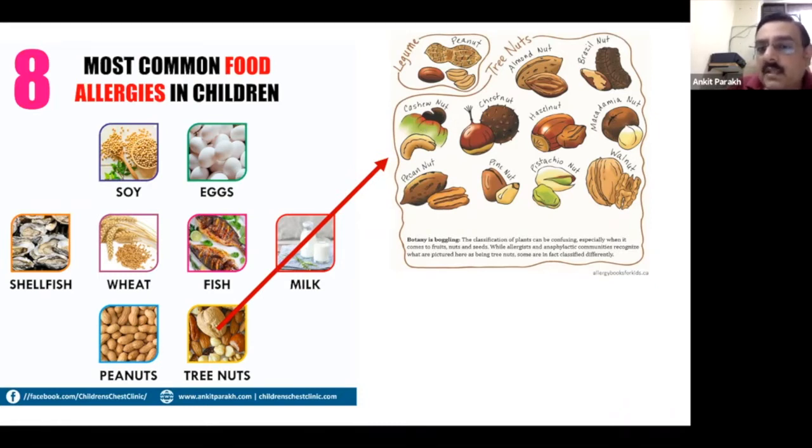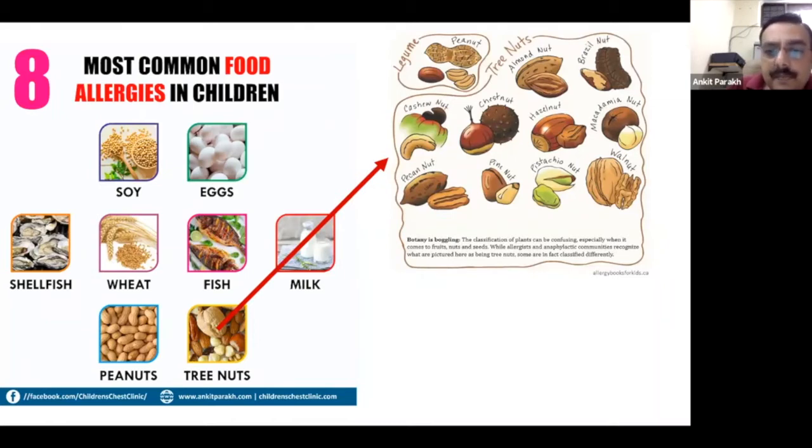So some of these nuts are not very commonly used in India, but there are definitely a few of them which are rampantly used, like almond, cashew, and pistachio. So these are the common, and walnut. So these are things which are commonly used in India as well. Rest of the things are not as common.